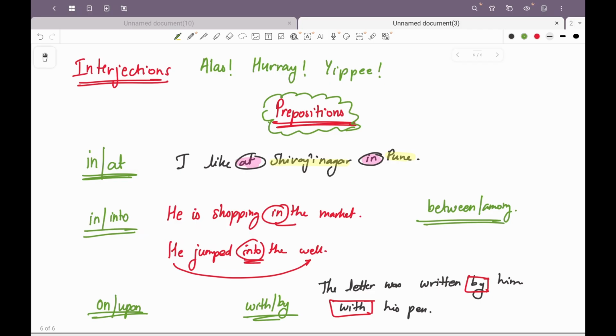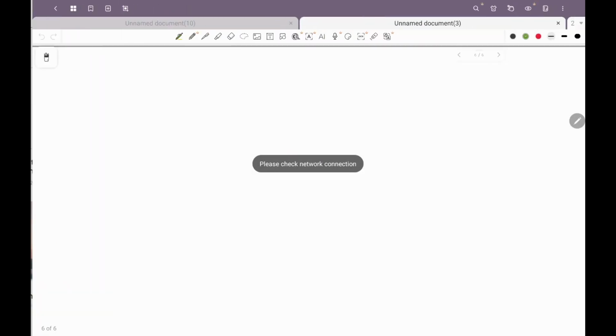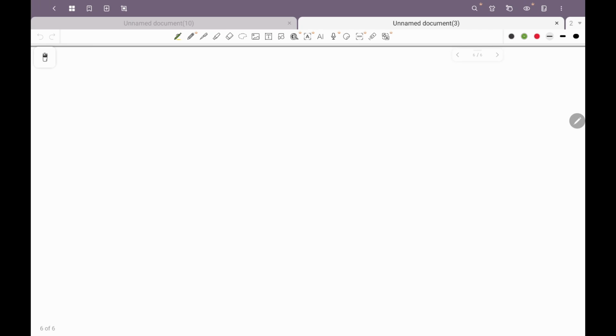This is one of the parts of speech. Why did I take it in the end? Because it's the most important. A lot of weightage is on prepositions, and you cannot just keep it for option. Okay, so it's very important that you study some prepositions.